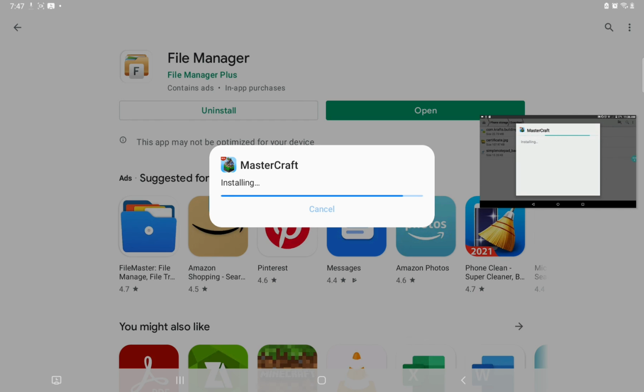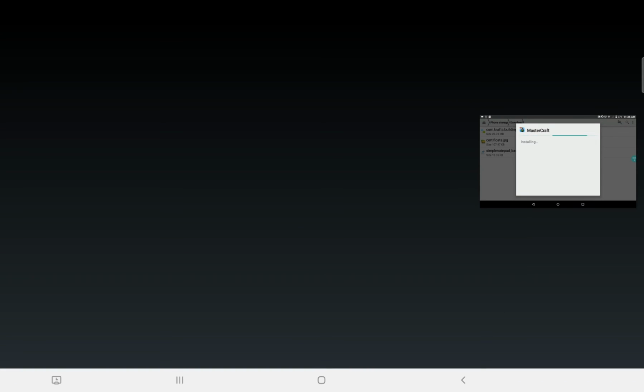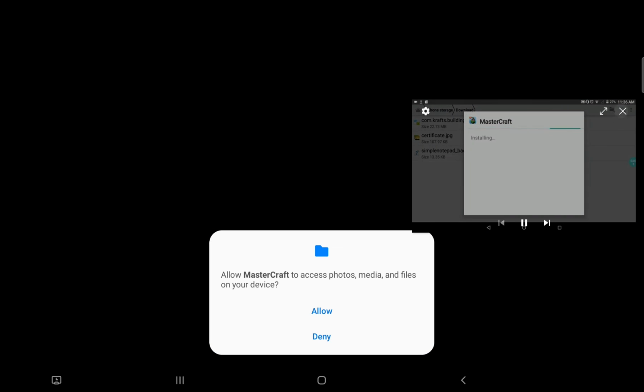If this doesn't get installed, you need to go to your phone settings, security, and need to scroll down until you find allow installation from other source. If you tick it, and then you can basically